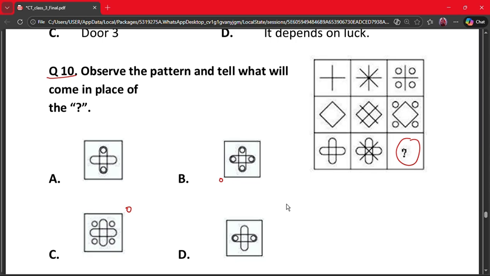So the correct answer would be option C. Why? The pattern combines the elements of the first and second squares in each row column to get the third square. For the bottom row, the pattern combines the cross loops of the first square, which has 3 circles, of the second square.